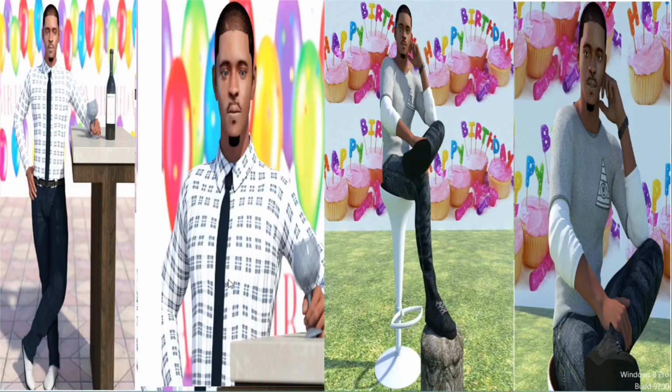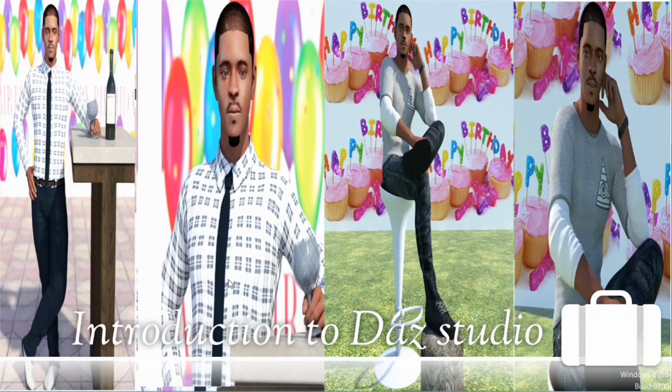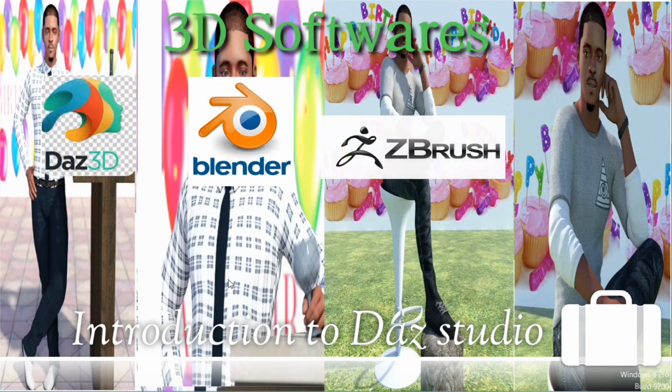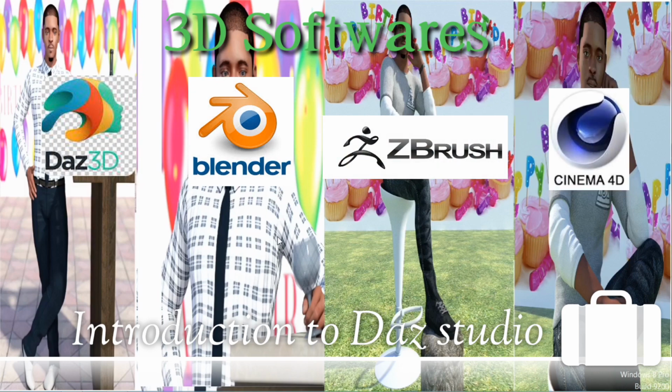In case you haven't heard of it before, there are different types of 3D animation software you can use to create amazing things, just like what you are seeing on the screen.